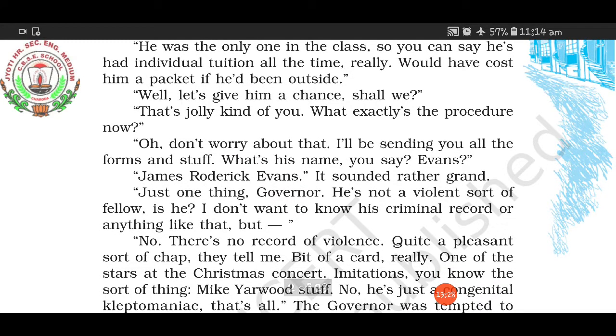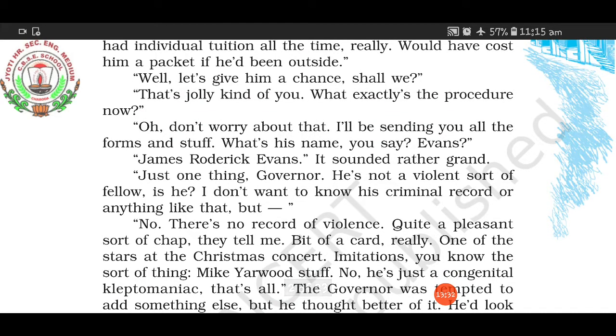Then the secretary said, oh, don't worry about that. I'll be sending you all the forms and stuff. What's his name, you say? Evans. James Roderick Evans. It sounded rather grand.